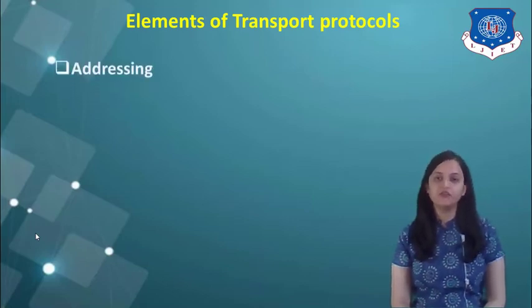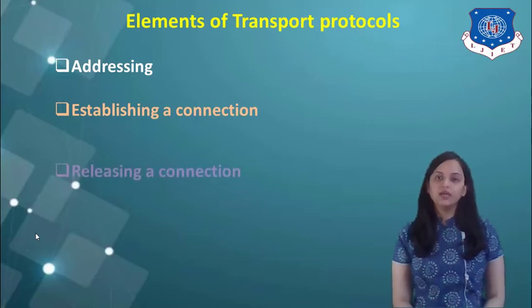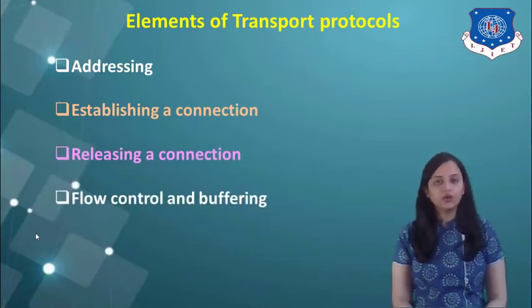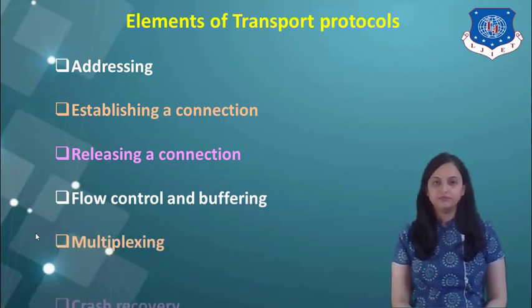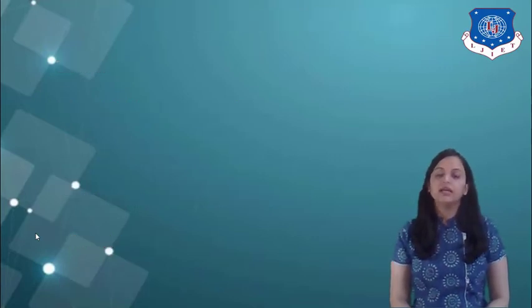So let's see elements of transport protocols, in which the first one is addressing, the second one is establishing a connection, the third one is releasing a connection, then flow control and buffering, then multiplexing, and the last element of transport protocol is crash recovery. So these are the main 6 elements of transport protocols. Let us understand each of them in detail.